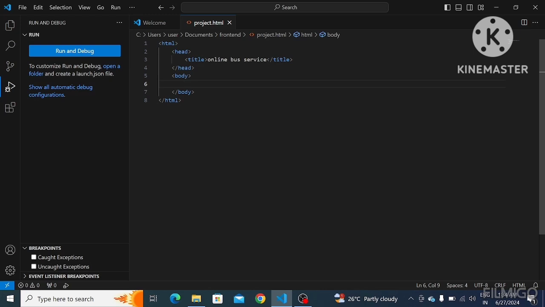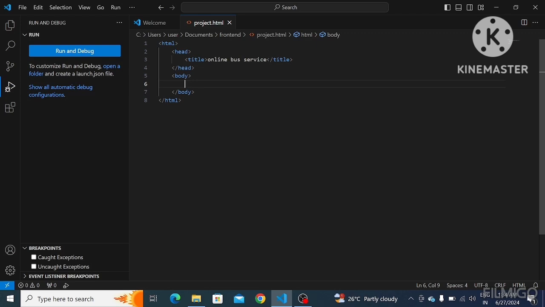First I have taken one simple HTML page with head, title, online bus services. I'm going to implement some online bus services web page, which will be helpful for us to book tickets online.